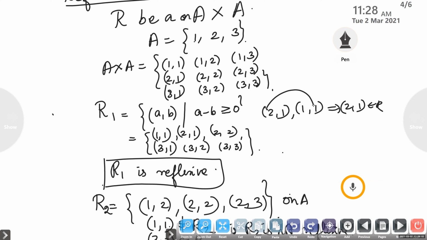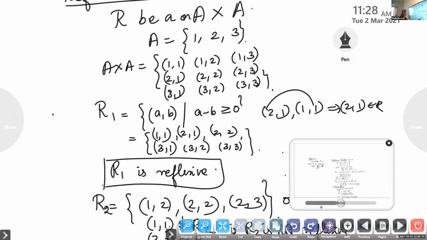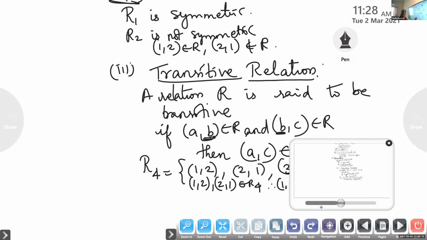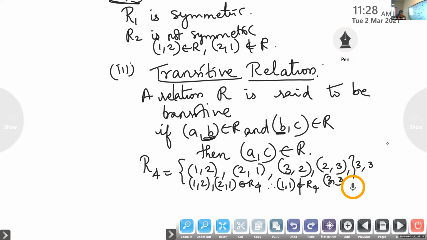Ma'am, in R4, if we take (3,2), it is transitive, right? Okay, for all the pairs it should be satisfied. If it is satisfied by one pair, (3,2), (2,3), (3,3) is there, but for this one, it is not there. It should be satisfied by all. If AB is there and BC is there, then AC should be there.